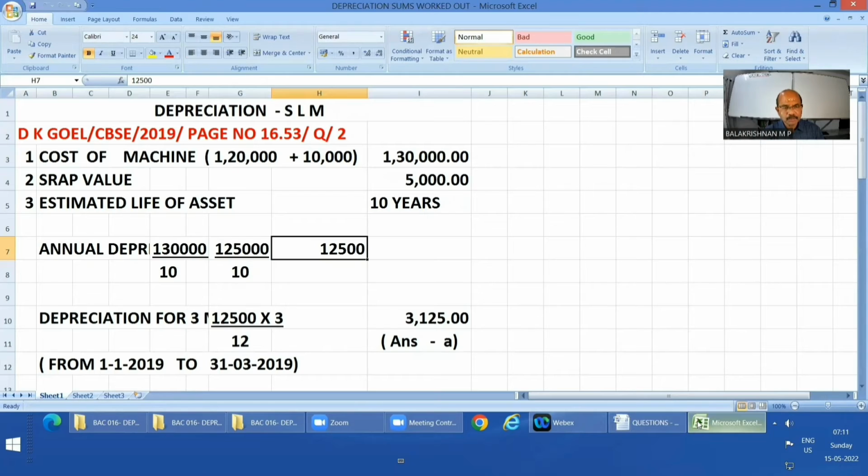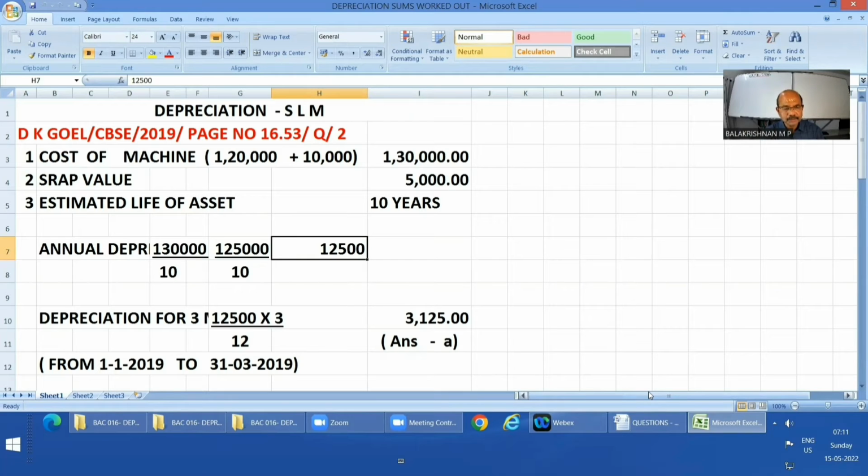It's as follows. Let us first list down the data that is given. Cost of machine 1,20,000 plus the installation expenses, and the actual cost will be 1,30,000. I have told you installation expenses will be taken into account. Scrap value or residual value, whatever it is, 5,000. Estimated life of the asset is 10 years. These are the data given, right?